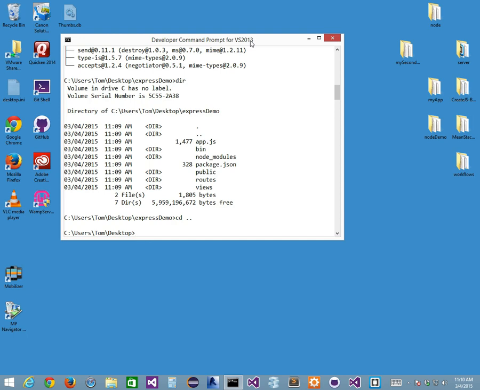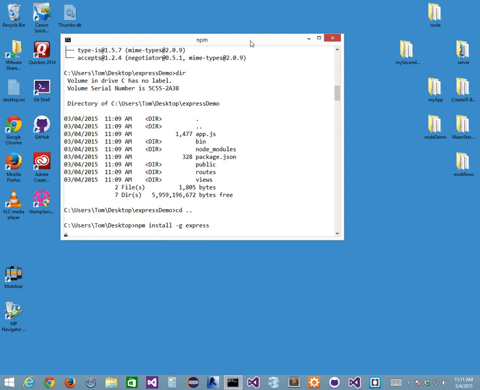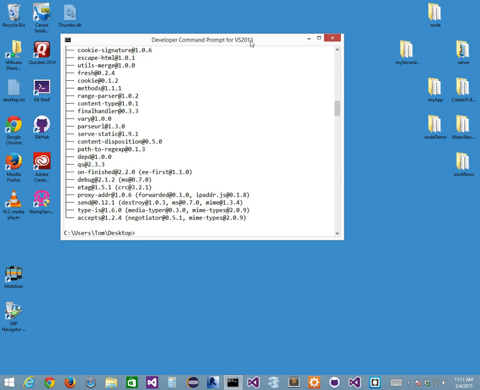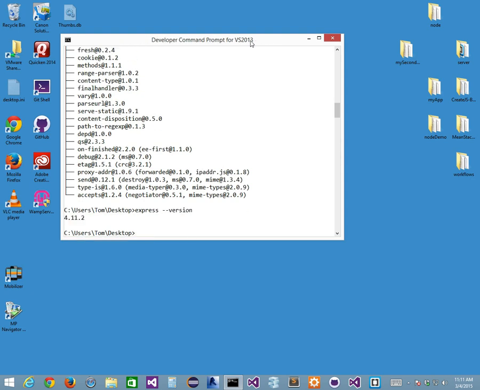Let's do that. How do I make Express a global variable? I've got to go npm install -g express, right? If I do that at the command prompt and press enter, it's going to download and install the latest version of Express, but it's going to install it globally. So I can use the express command, right? It'll be available to me globally now, right? So if I do express --version, right, I should get a version of 4.11.2.